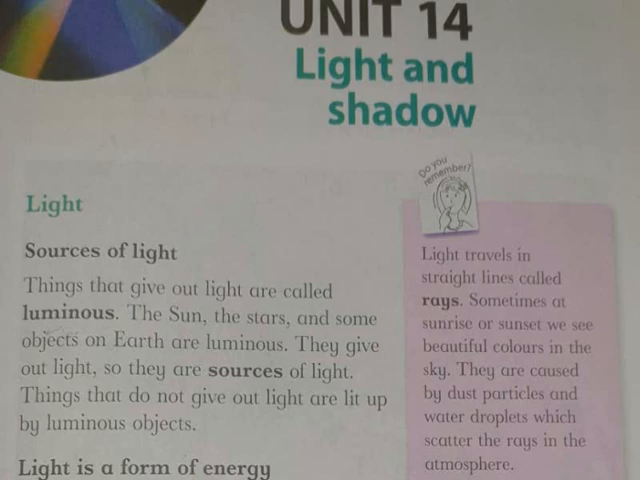So open your books on unit number 14, light and shadow. We know that light travels in a straight line. Light travels in a straight line, which are known as rays. Understand? Sometimes at sunrise or sunset.